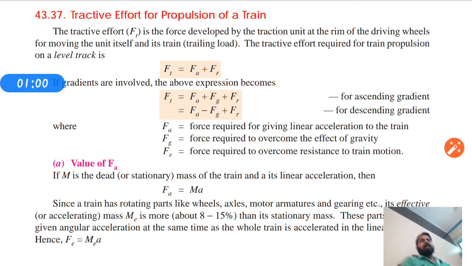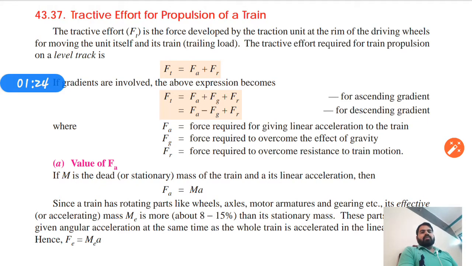Okay, and if gradients are involved, it will become Ft equals Fa plus Fg plus Fr for the ascending gradient, and Fa minus Fg plus Fr for the descending gradient.